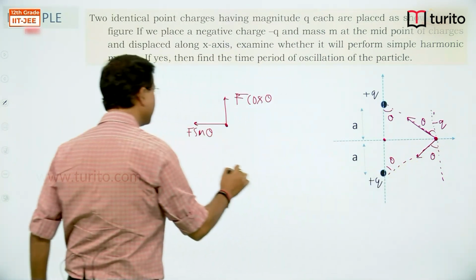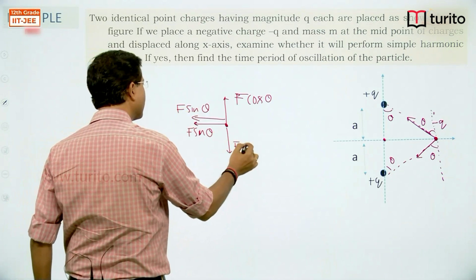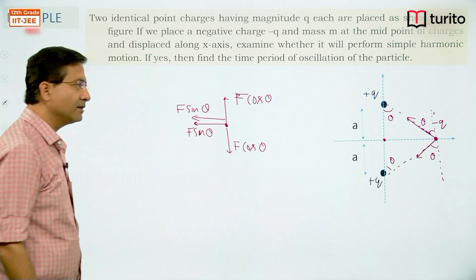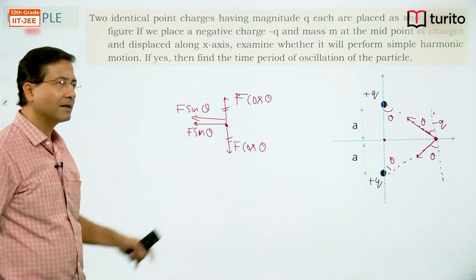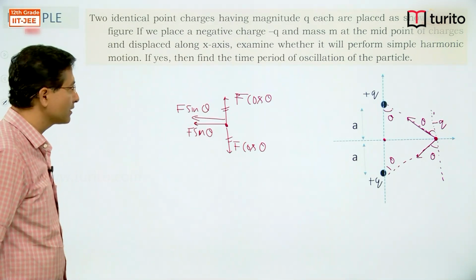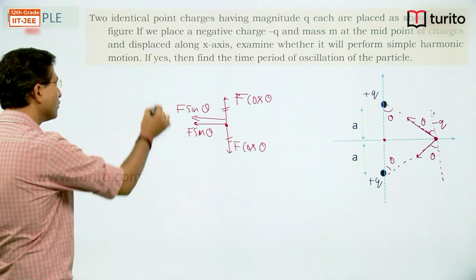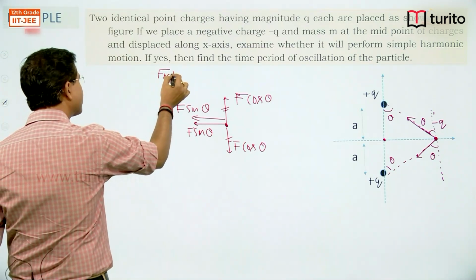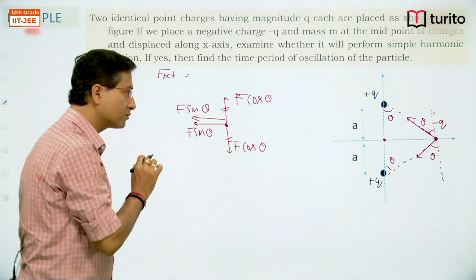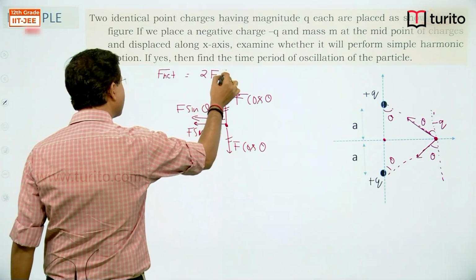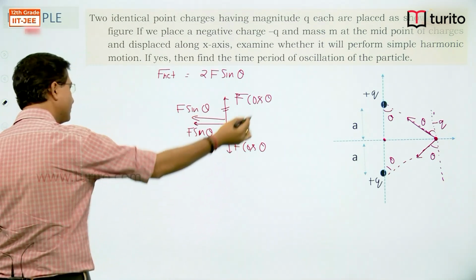Similarly, this will have two components, that is f sin theta and f cos theta. As you can see that these two components are in opposite direction, they will cancel each other, and these two are in same direction, they will get added. So if I ask what is the net force, that net force will be 2 times f sin theta, this f sin theta plus this f sin theta. So the net force at this particular moment is coming along x-axis, and that is 2f sin theta, right. Now I will remove this diagram because I hope it is clear.